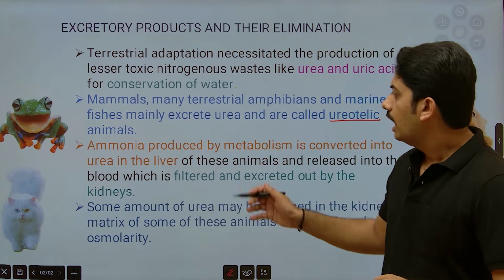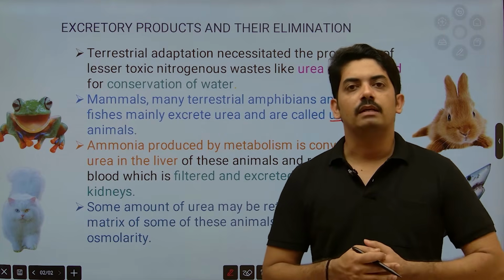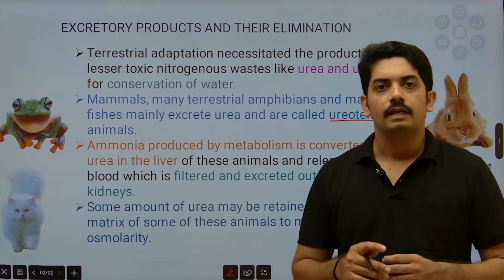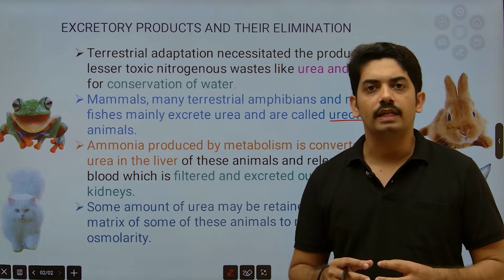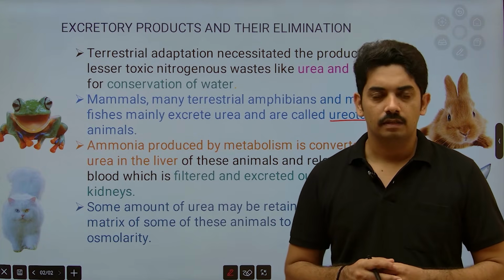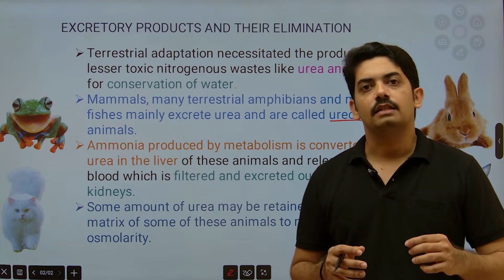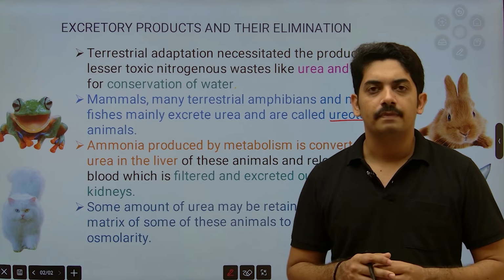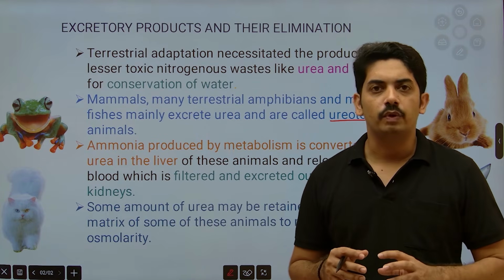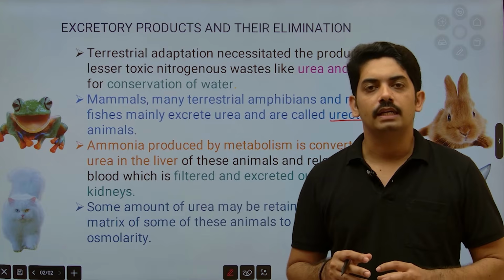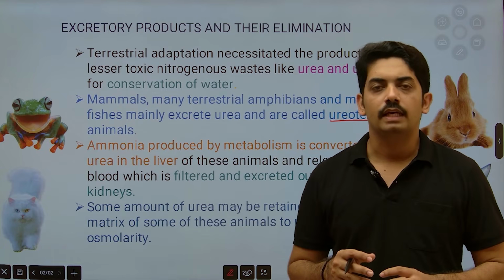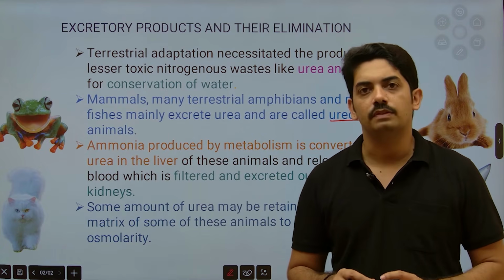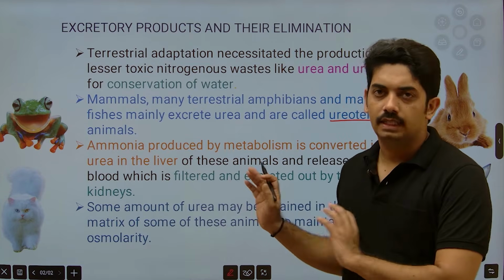Now, ammonia produced as a metabolic waste is converted to urea in the liver, and then it is transported through the body fluids, and this urea is excreted out by the excretory system of mammals and other animals.